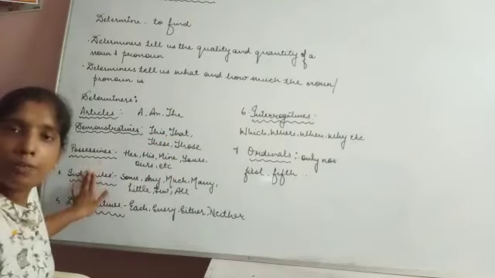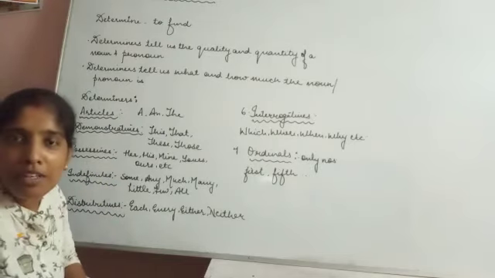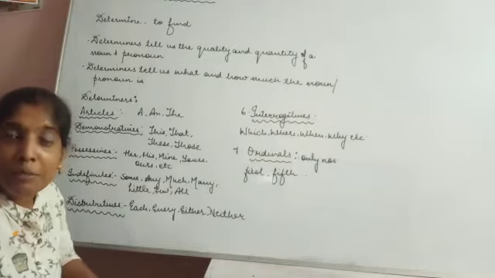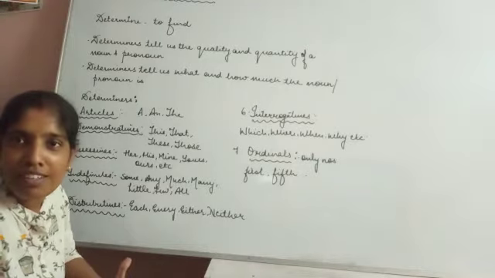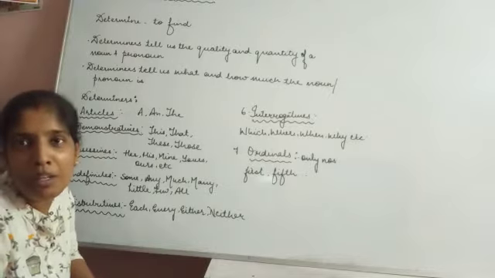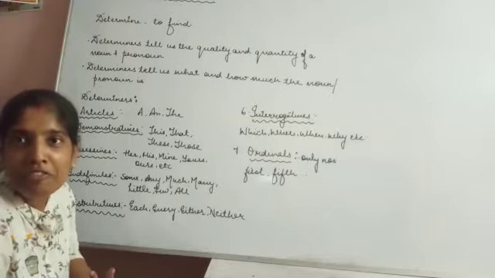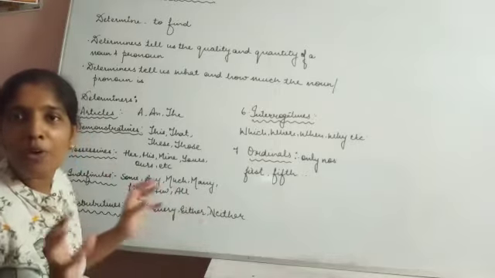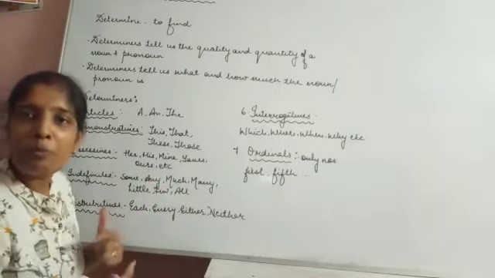Then the third one is possessives. We all have been coming across this word possessive, possession. Human beings in today's era are mad about possessing things. A kind of mania of possessing things is going on all around the globe.